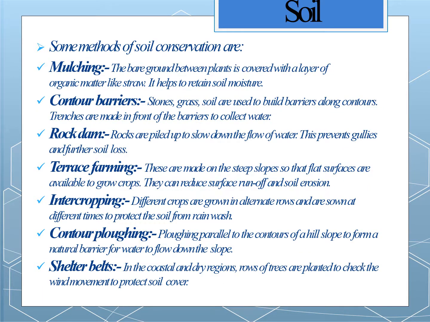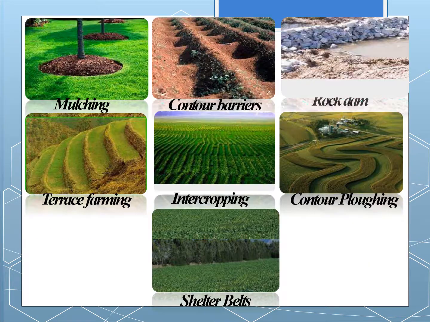We all know that there is soil degradation, and the factors have already been discussed before. The first one is deforestation, then adding chemical fertilizers to the soil. Overgrazing is happening. If there are floods, these factors affect the soil. Then what are the ways to conserve it? If you see this picture, you will be more clear.